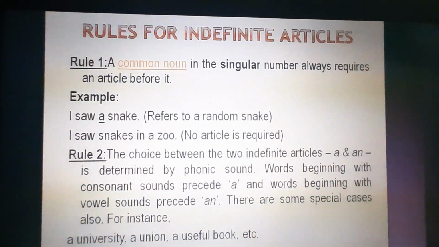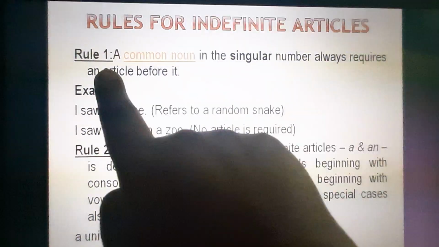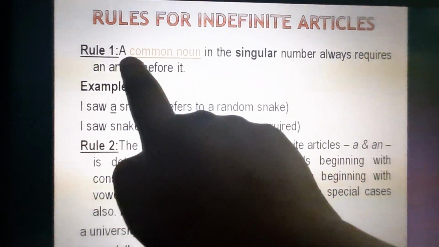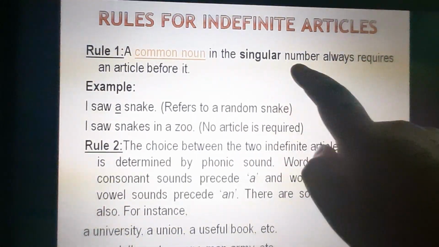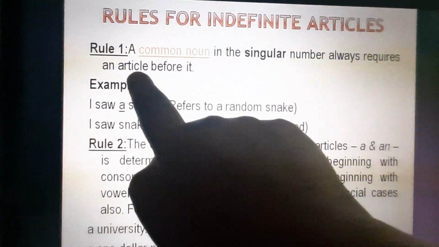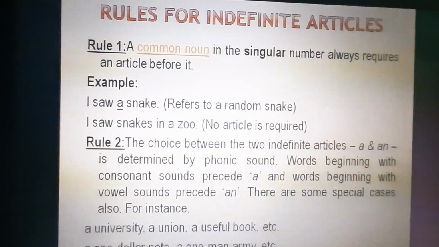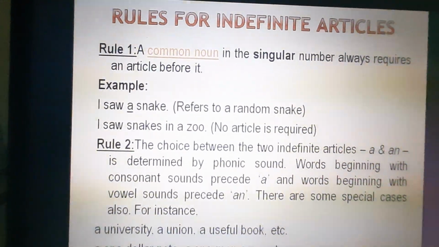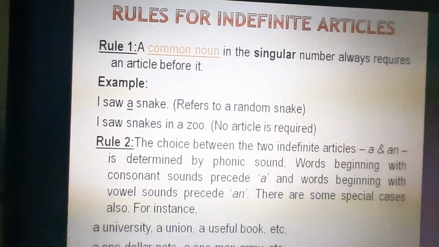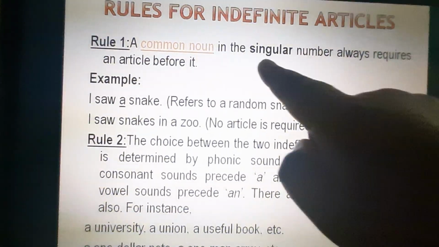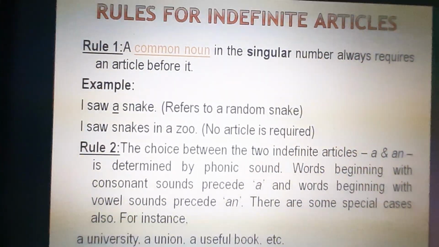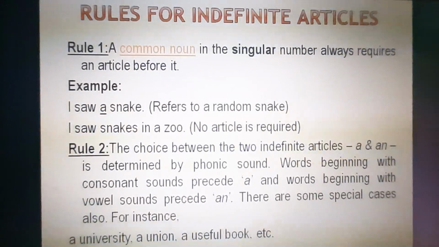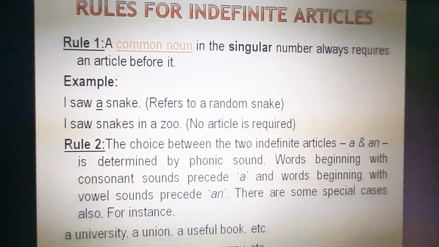Now, what are the rules? Just reminding. Rule number one, very important. A common noun in the singular number always requires an article before it. As I was telling you, we never put it before a specific thing. We always put it before a general thing, and it should be singular. I have already told you when I was introducing indefinite articles that it is always used for singulars.